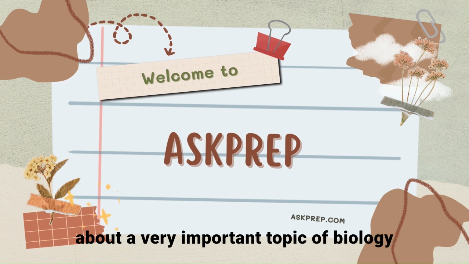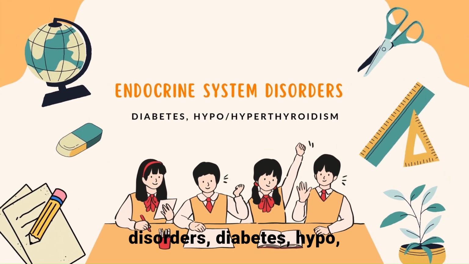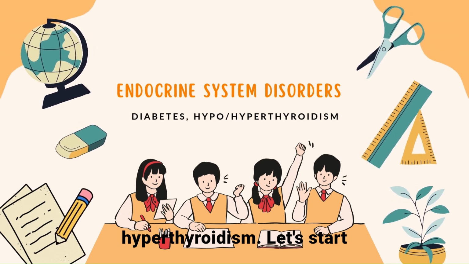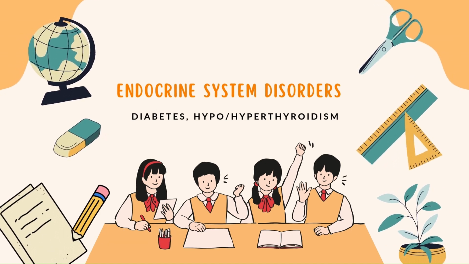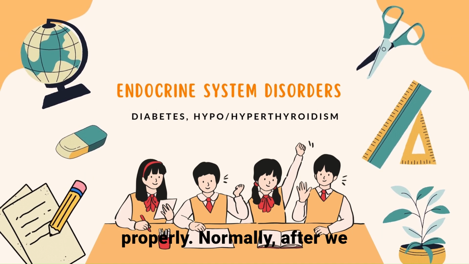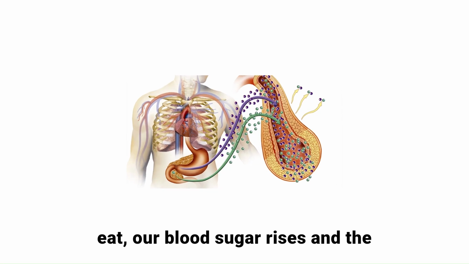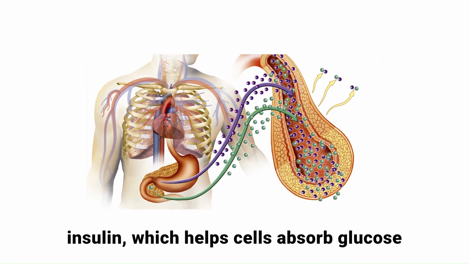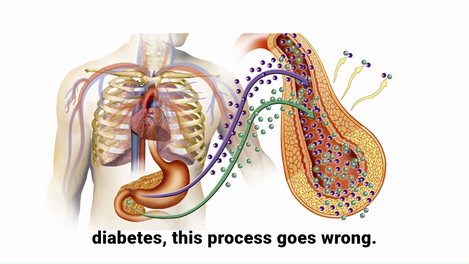Today we will study about a very important topic of biology, which is endocrine system disorders: diabetes, hypothyroidism, and hyperthyroidism. Let's start with diabetes, one of the most common endocrine disorders worldwide. Diabetes occurs when the body is unable to regulate blood glucose levels properly. Normally, after we eat, our blood sugar rises, and the pancreas releases a hormone called insulin, which helps cells absorb glucose for energy or storage. In diabetes, this process goes wrong.